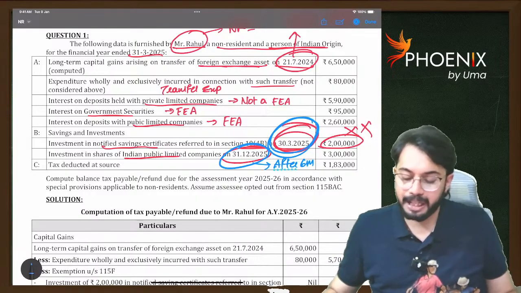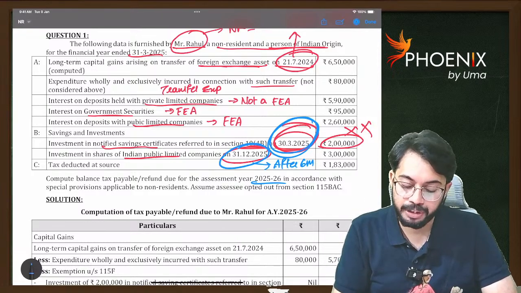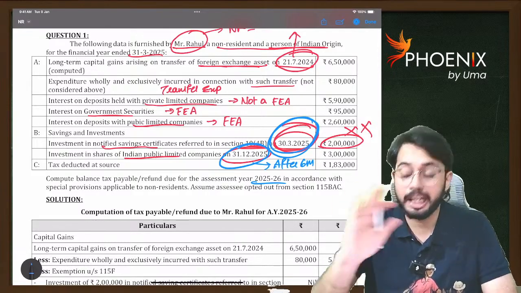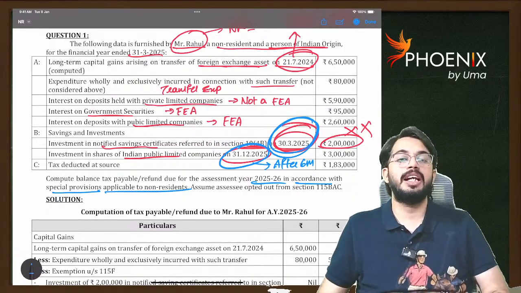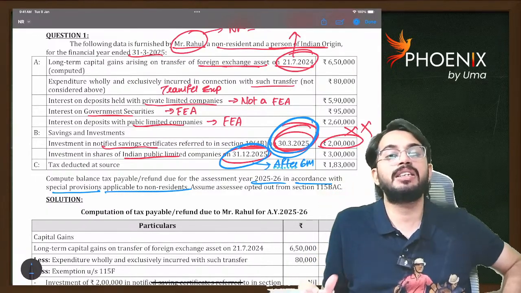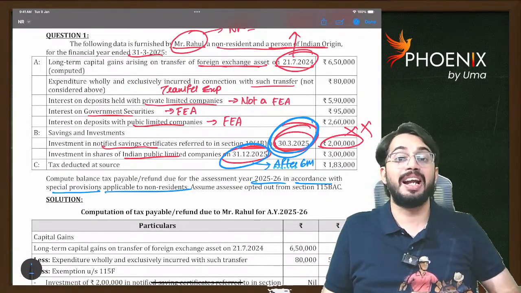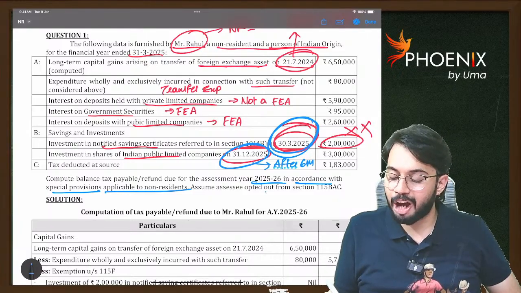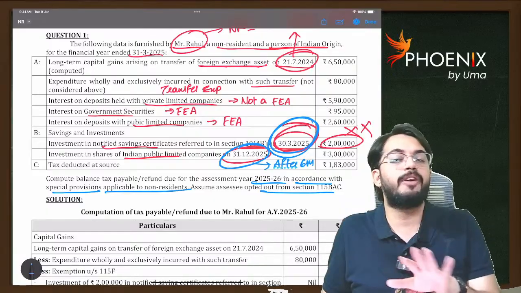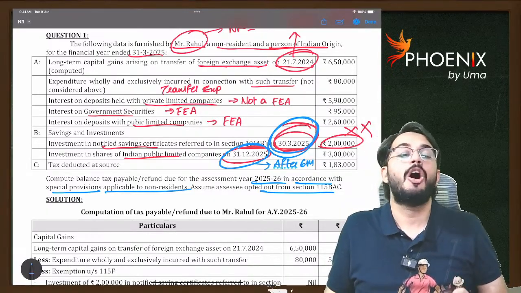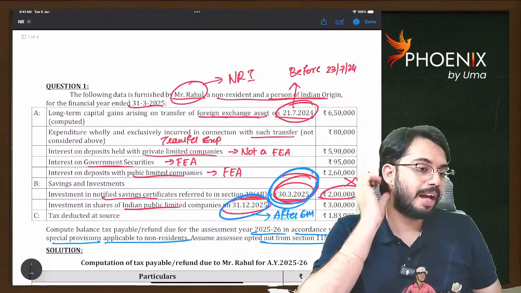Compute balance tax payable or refund due for assessment year 25-26 in accordance with special provisions applicable. See, in the question it is clearly specified in accordance with special provisions applicable to non-residents. That means in the question he himself is asking us to calculate tax liability using special provisions applicable to NRIs. Next, assume SSC opted out of 115BAC, meaning he is opting out of default tax rates and is paying taxes under optional tax rates. Are you able to understand? So shall we calculate the income, everybody?